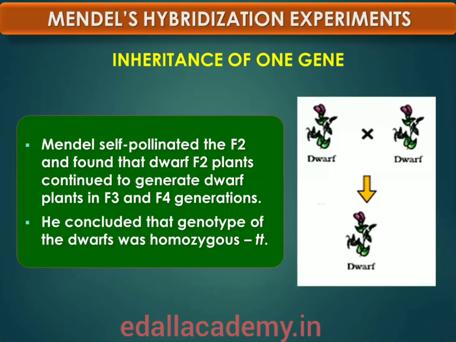Then Mendel self-pollinated the F2 plants and found that the dwarf F2 plants continue to generate dwarf plants in F3 and F4 generations. He concluded that the genotype of the dwarfs was homozygous, that is small t small t. What do you think he would have got if he self-pollinated a tall F2 plant?